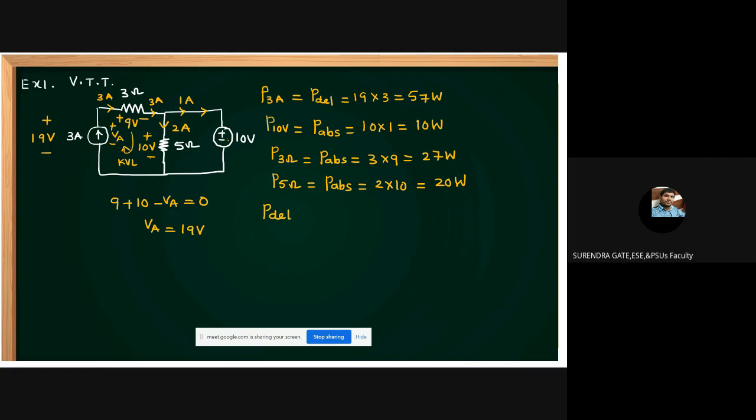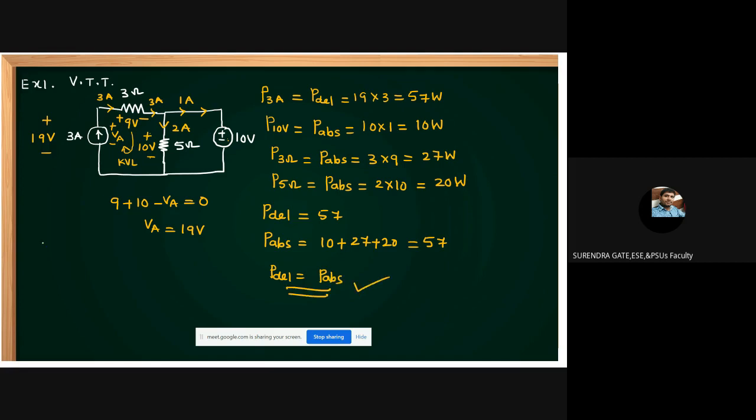Then what is the P delivered? P delivered equals 57 watts. What is the P absorbed, friends? How much? 10 plus 27 plus 20. All these are absorbing. Equal to how much? 57. P delivered equals P absorbed. That is, Tellegen's theorem is verified.